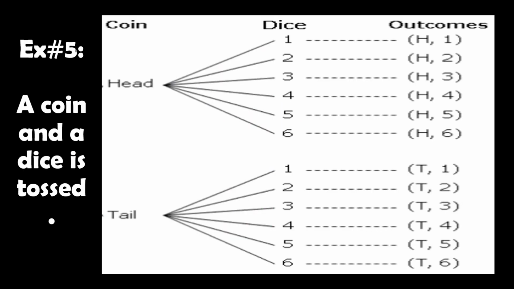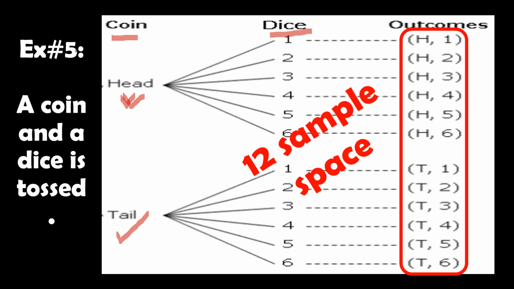Example number 5, a coin and a die are tossed. So, in our given example, the coin comes first before you toss the die. So, for the coin, there are two possible results, that's a head or a tail. So, when you toss the coin and a head comes out, it is possible that after throwing a die the result is any of 6 numbers. Okay, so our possible outcomes, or sample space, is 12 sample space.